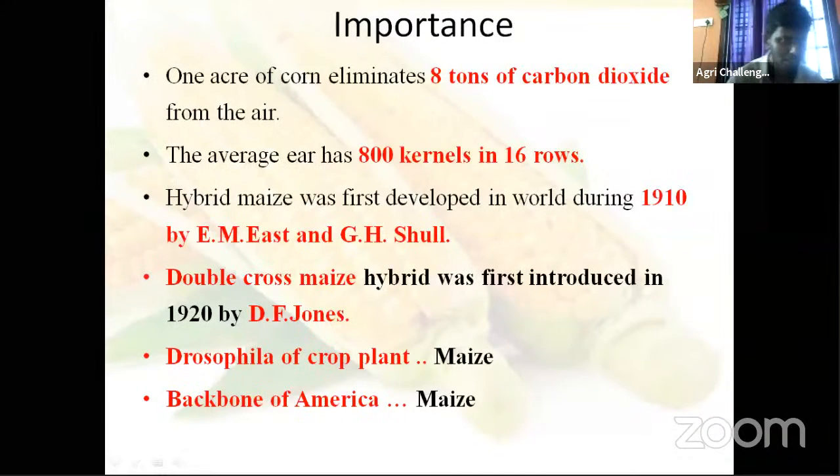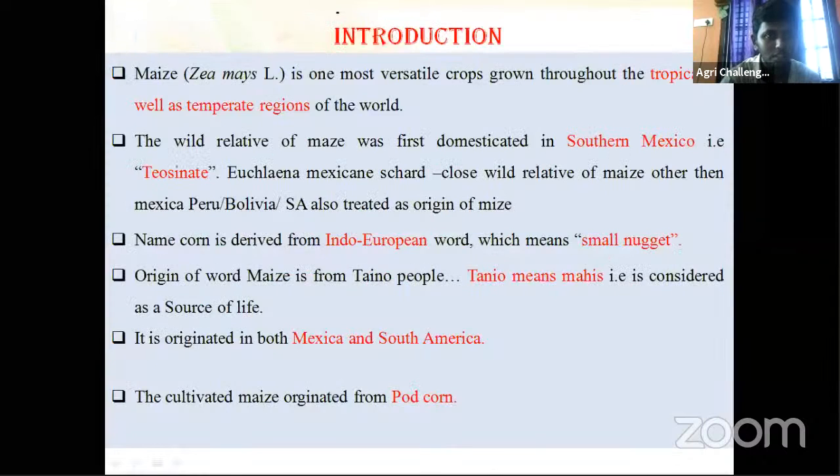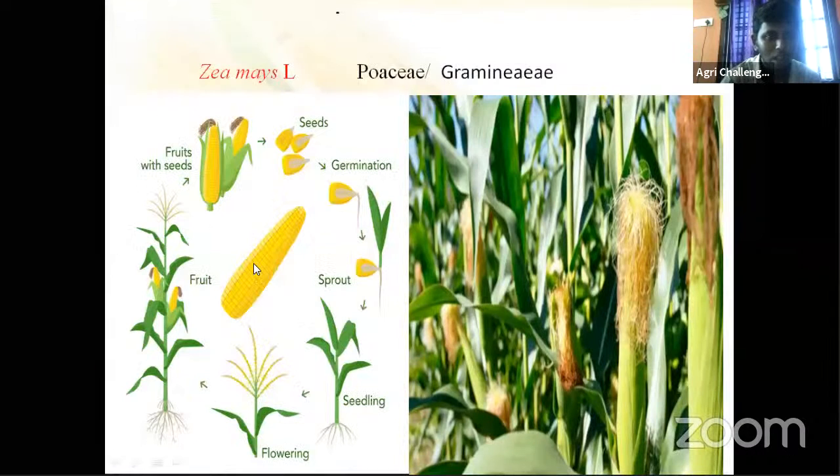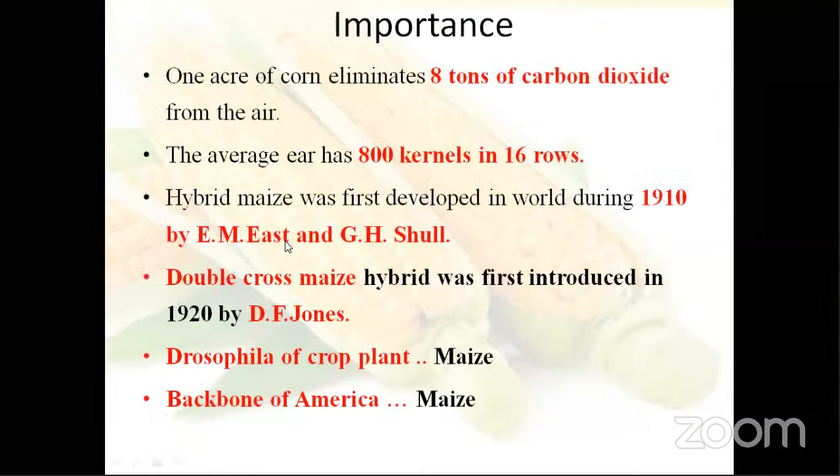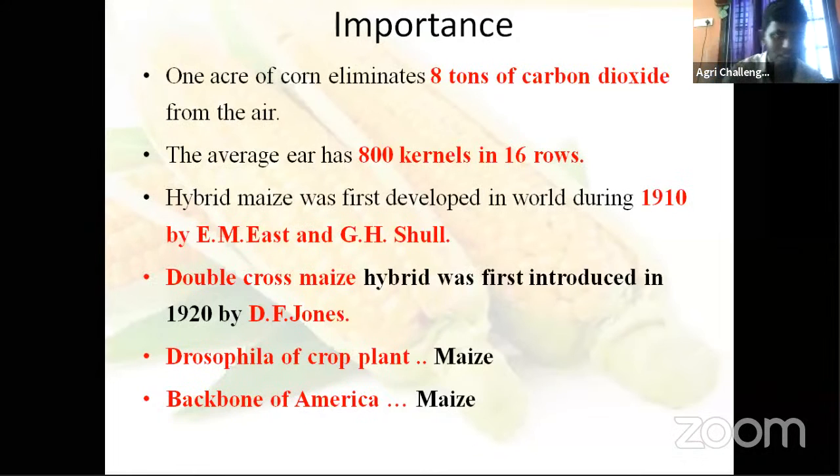Okay, sequestration. Then, the average maize cob has 800 kernels in 16 rows. One cob having 16 rows, and on an average it contains how much kernels? 800. On an average, 800 kernels and 16 rows of kernel lines are there.